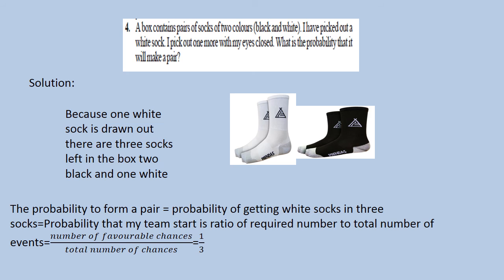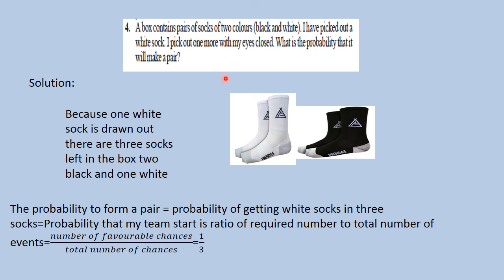A box contains pairs of socks of two colors, black and white. So totally how many are there? 4 are there. I have picked out a white sock. One white sock, he picked it out. I pick out one more with my eyes closed. So he picked one more sock with eyes closed. He didn't see what sock he has got. What is the probability that it will make a pair?